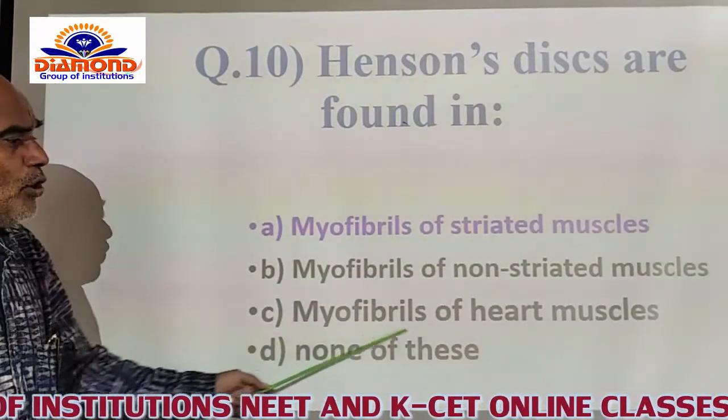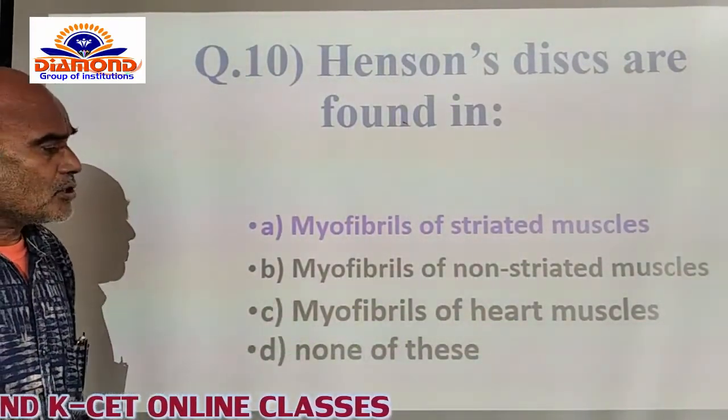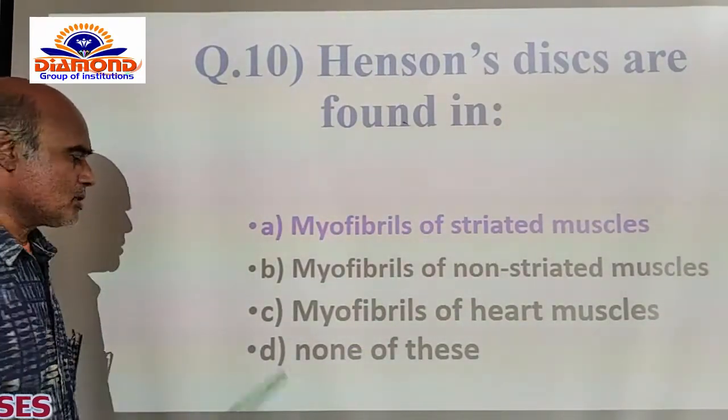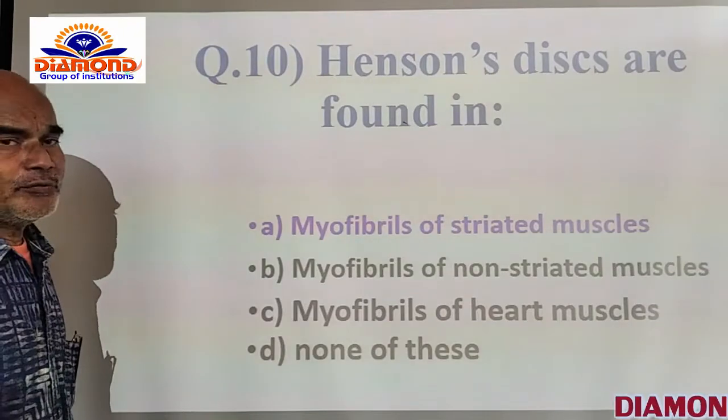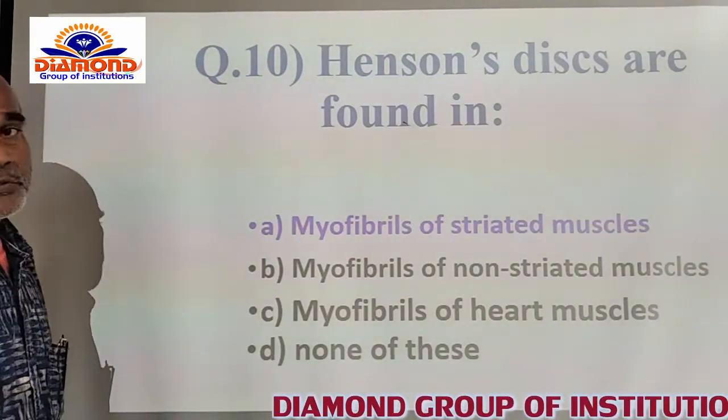And after that, myofibrils of the heart muscles also. Here, the Z discs are not supposed to be present in the myofibrils of the heart muscles also. And D option is none of this. So that's why opting the A option is the correct option for this question.